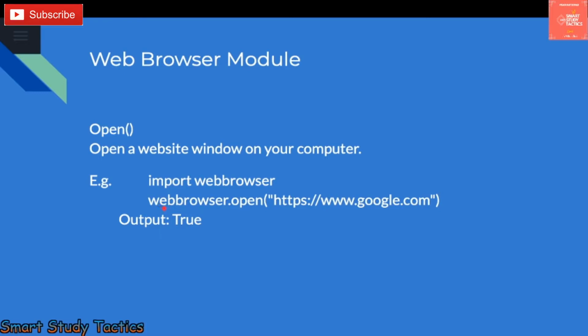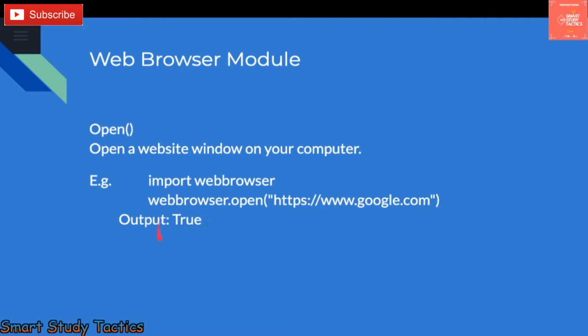Here you write webbrowser.open, and it is going to open the given URL. You can give any URL. I have given google.com here, so it is going to open Google, and in Python it is going to generate True as output. If it generates True as output, it means your module and function are working properly.